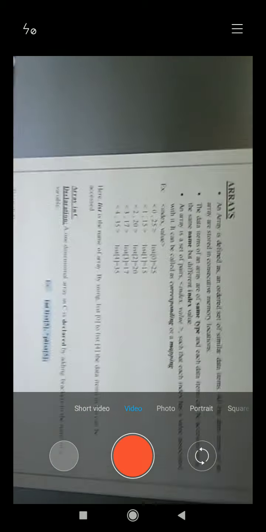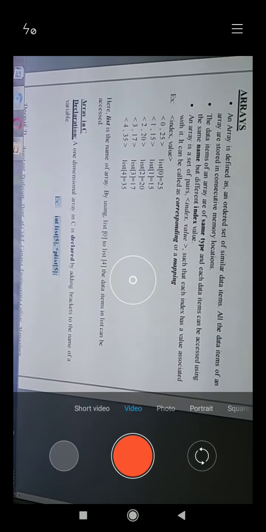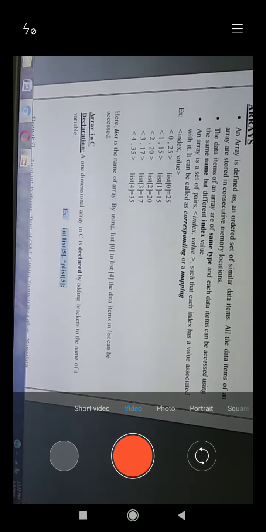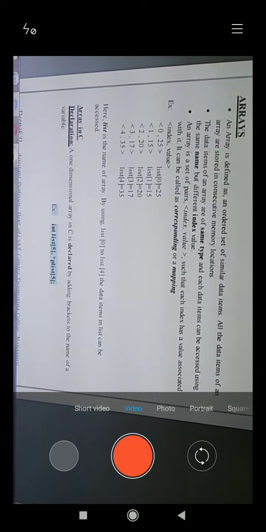Yes, last class we saw the different operations of primitive and non-primitive data types. Next we'll see the concept of arrays in detail. What is an array? An ordered collection of similar items. All the elements belonging to a similar data set, we call it an array. The data you store in an array is of the same type.